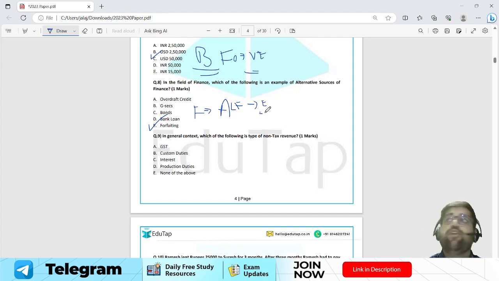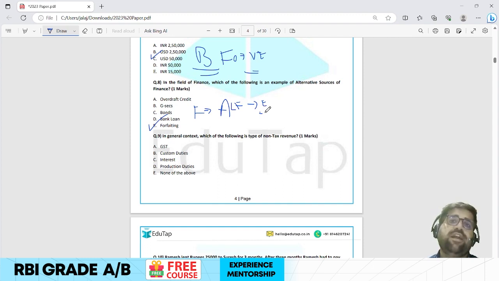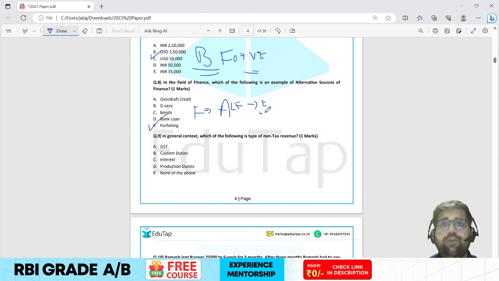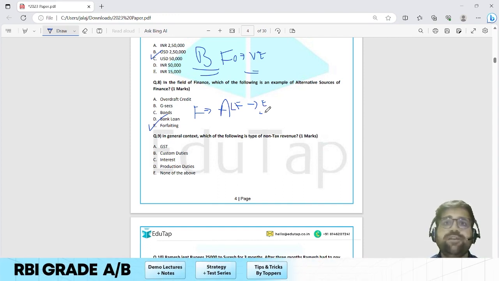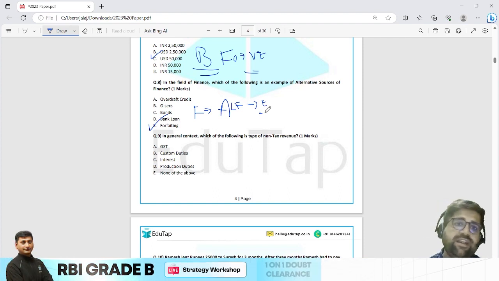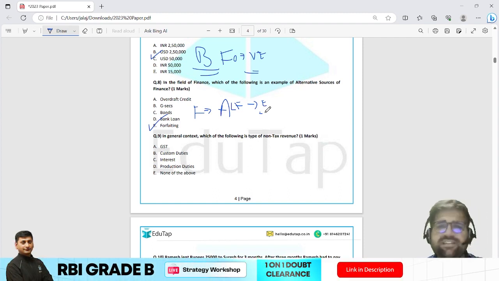In your chapter of alternative sources of finance, we have discussed very important sources of finance, like we have leasing. I hope you agree, leasing. Crowdfunding is one, peer-to-peer funding. Then we also have factoring, forfeiting. So they have just asked you one very basic question that you have to select the odd one out kind of thing.